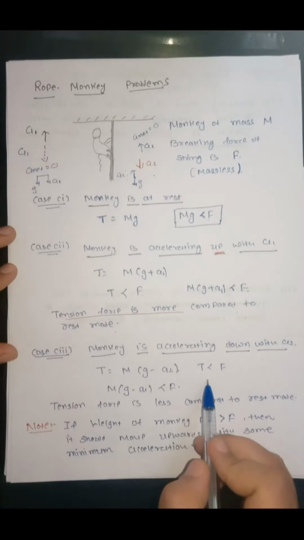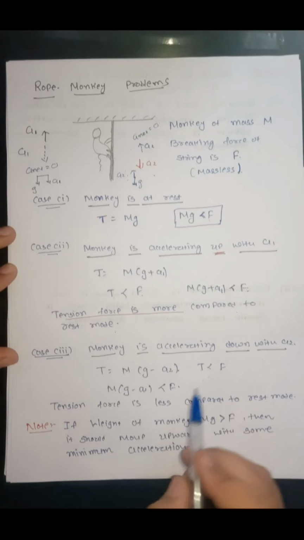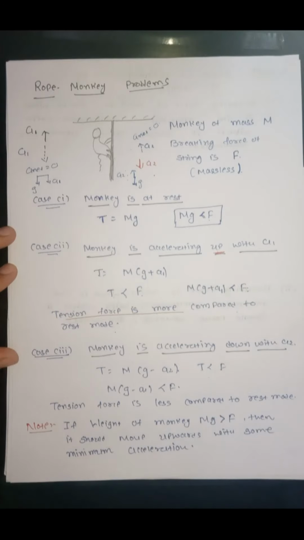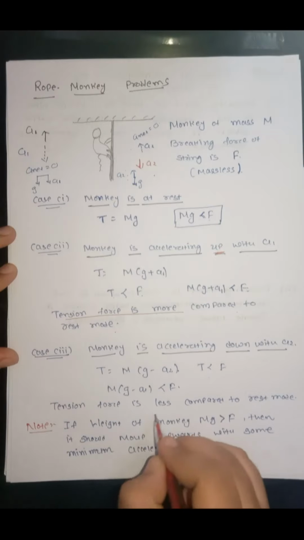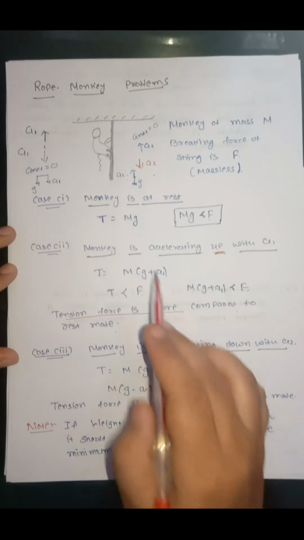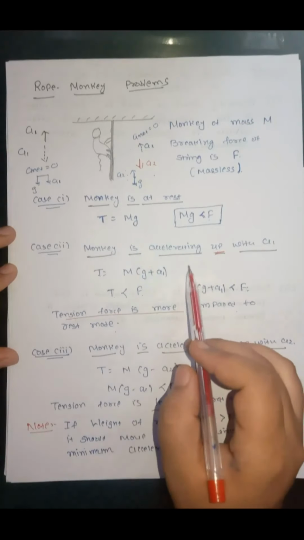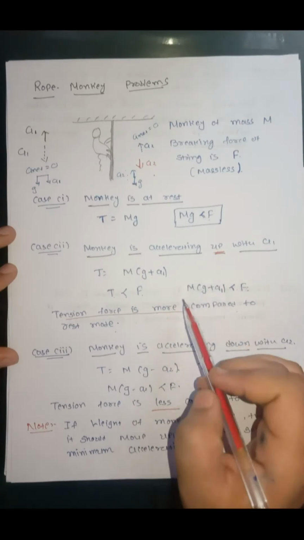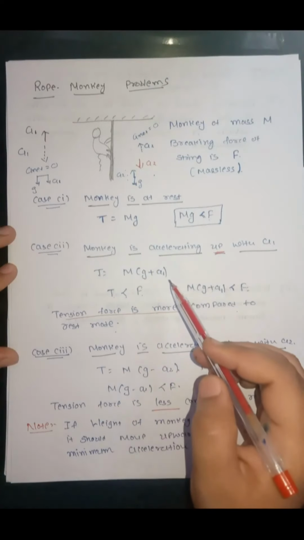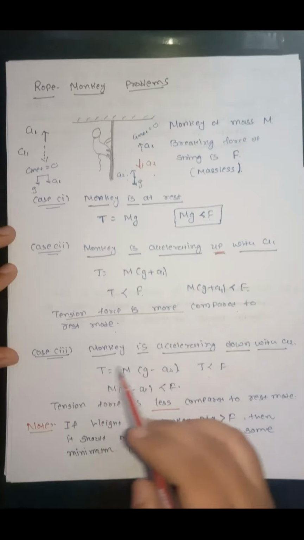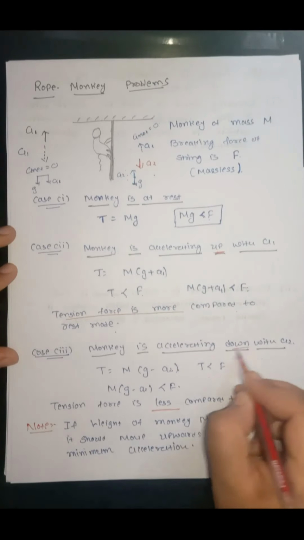Again, for not breaking the string, tension should be less than the breaking force. Now in this case, the force applied by monkey on the rope is less compared to the rest mode. So if monkey is moving up, then tension force is maximum. When it is at rest, then tension force is lesser, and when monkey is accelerating downward, the tension force is least.